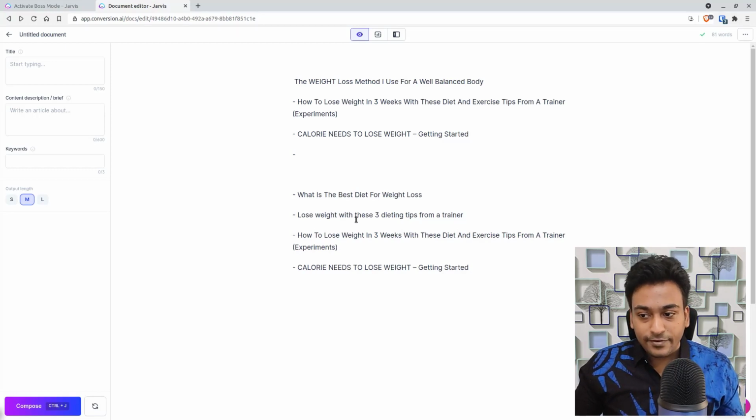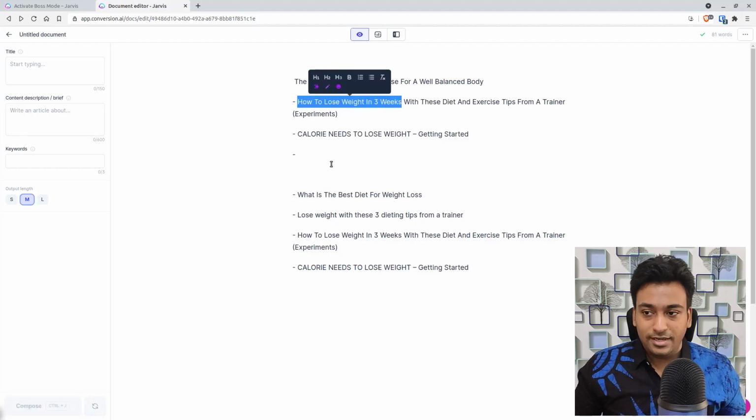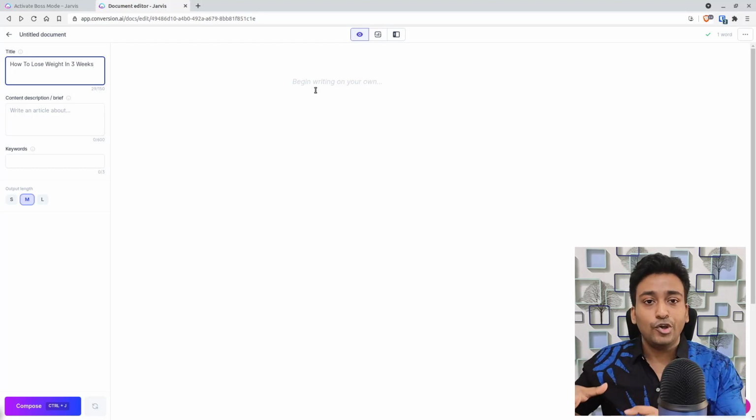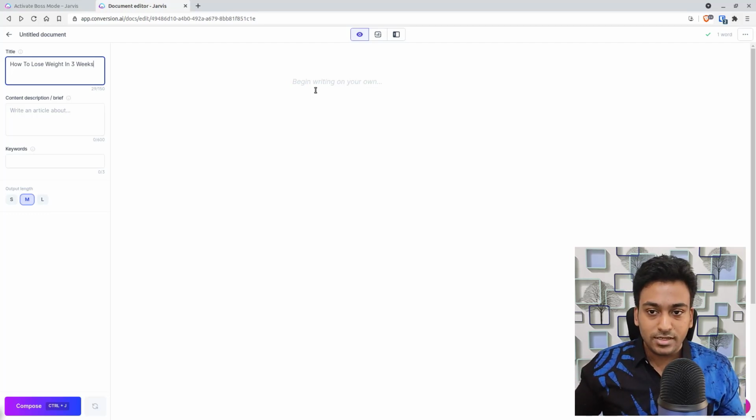So you can see differences are coming here. For example, in this case, let's say this works for me, how to lose weight in 3 weeks. That sounds good to me. So I'm just going to make this the title. So you can go as specific as you want, and you can use Jarvis to generate headlines for your blog post. Or even if you don't have any idea on what to write, just use Jarvis and enter your main keyword, and it will give you more suggestions towards it.